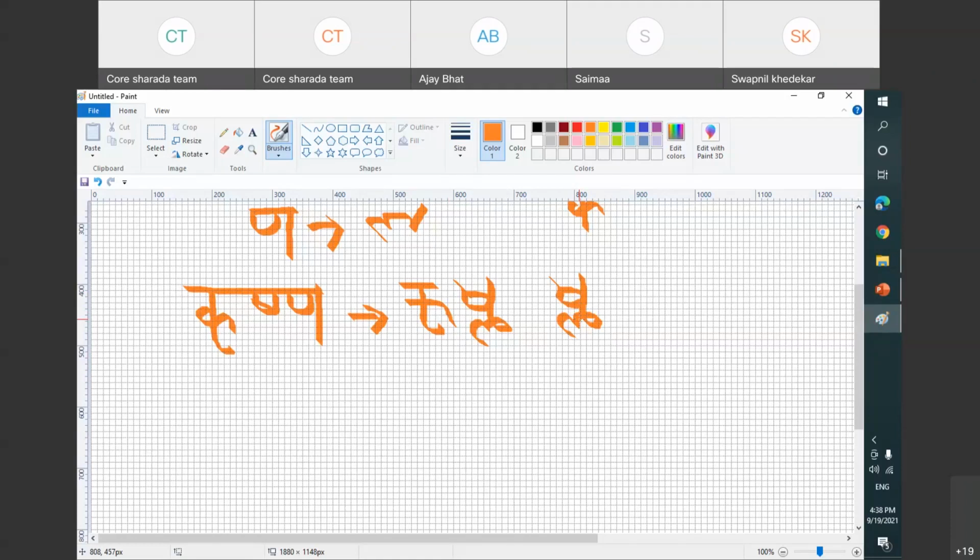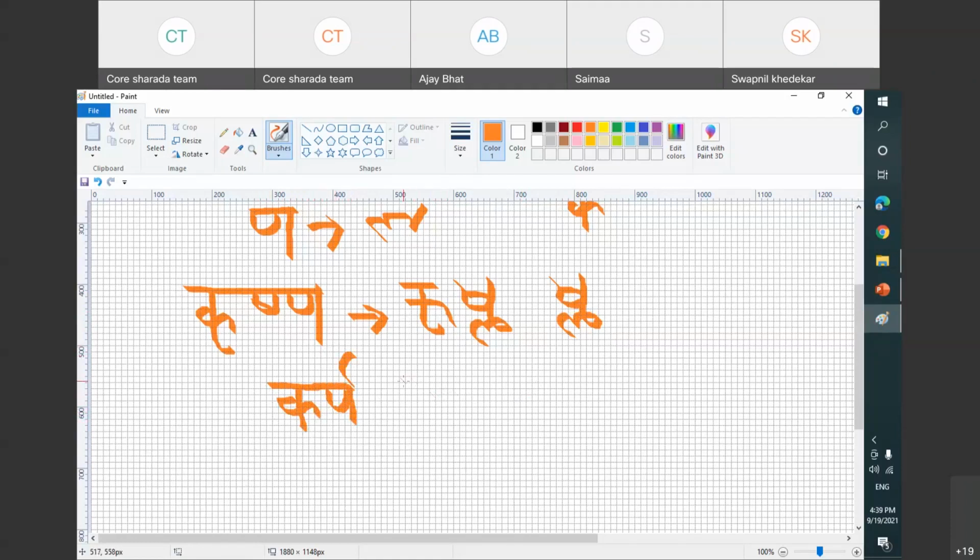Similarly, Snehaji, if you have any other alphabet on this, Karan. So, Karan, yeah. I'm just telling when no is, so it was like this, right?